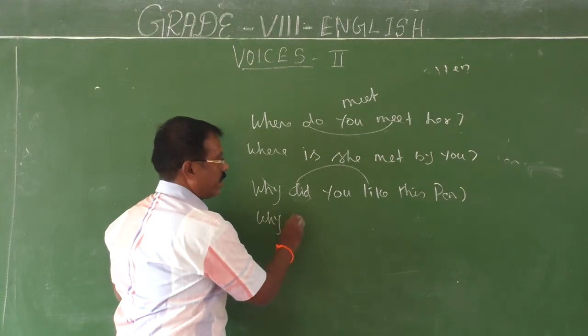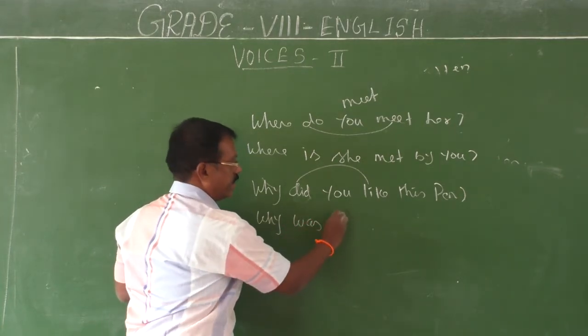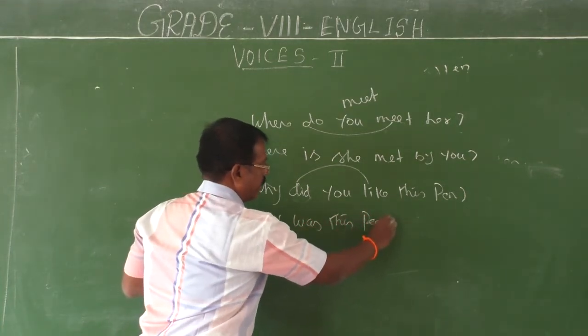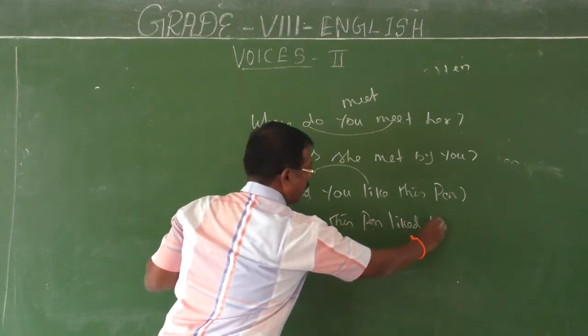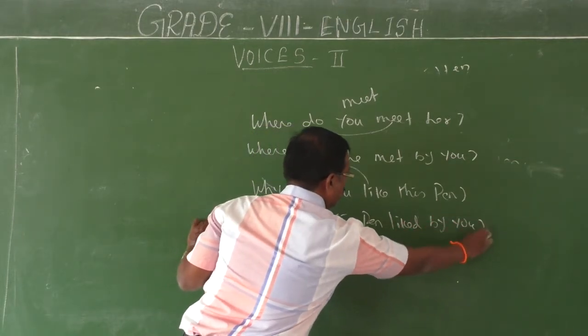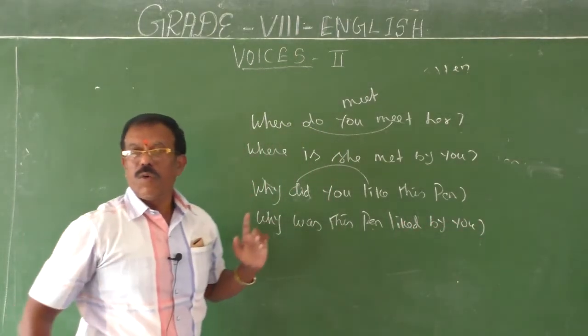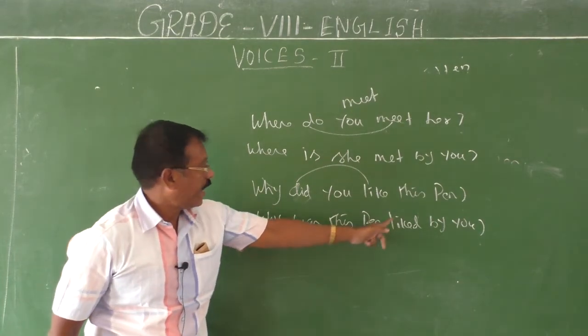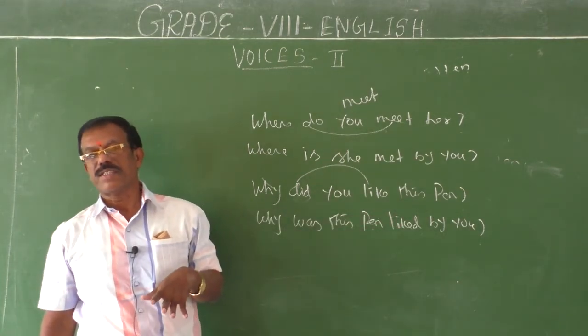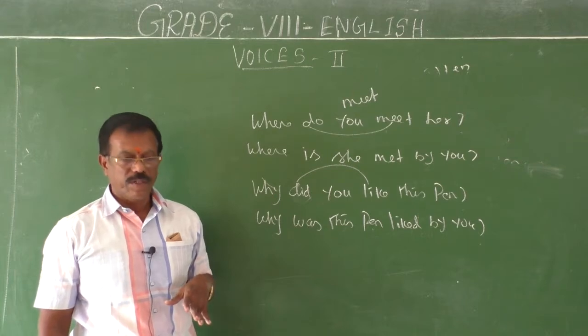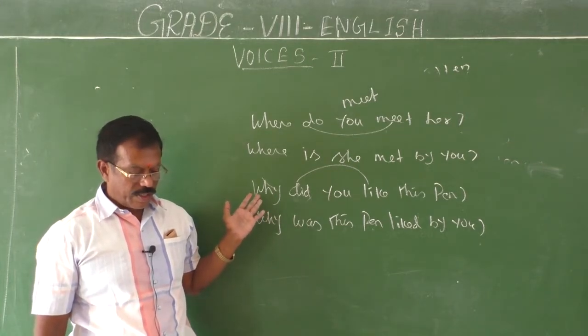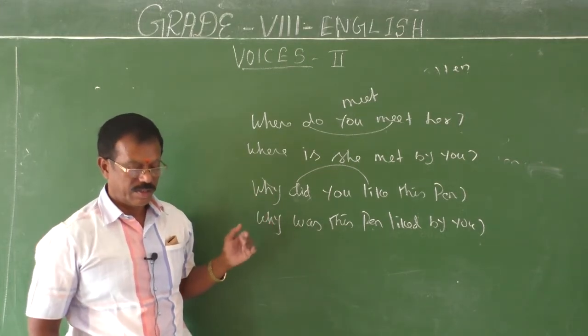Why was this pen liked by you? Why did you like this pen? Why was this pen liked by you? That is the passive structure. Okay. So, and the last one, how do you get it?